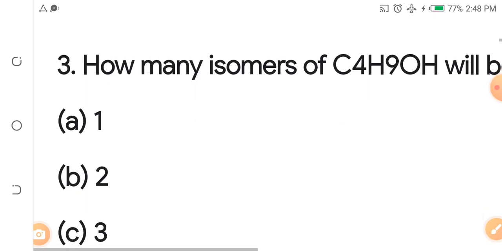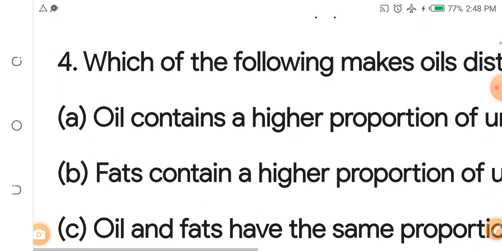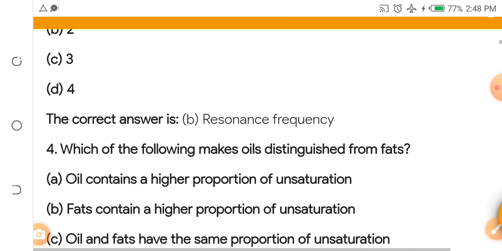Question number 3. We're jumping question number 3. We're focusing just on those questions that are not calculation based.